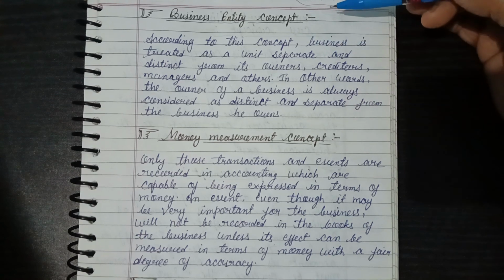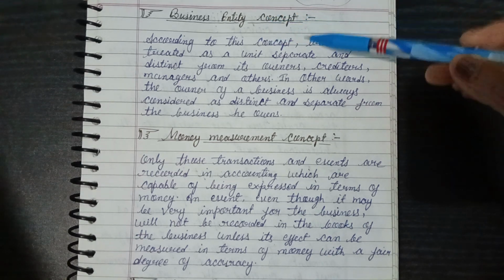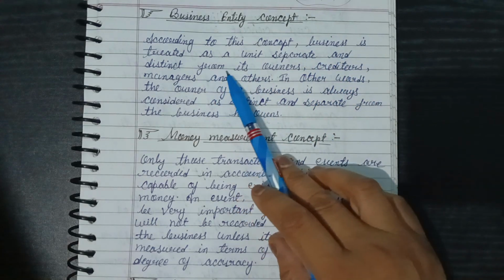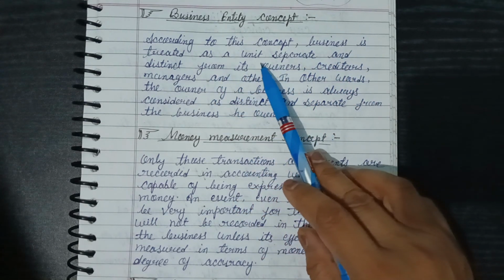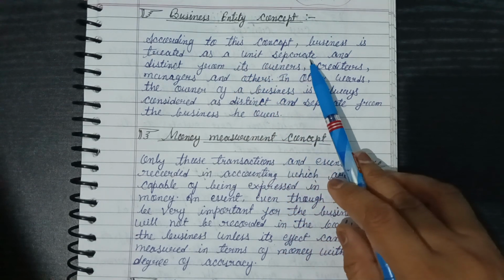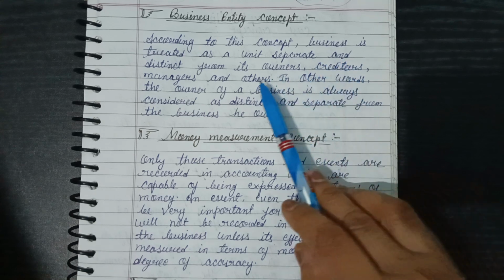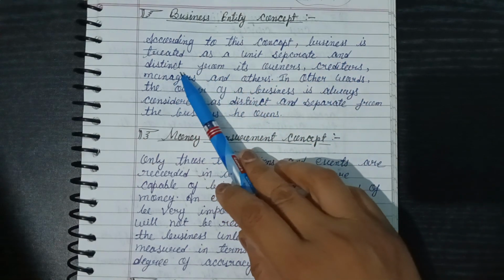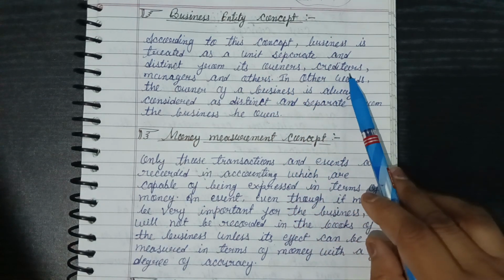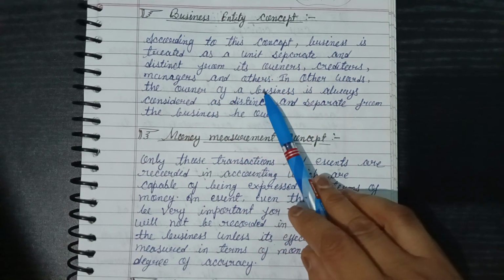Business entity concept. According to this concept, business is treated as a unit, separate and distinct from its owners, creditors, managers, and others.